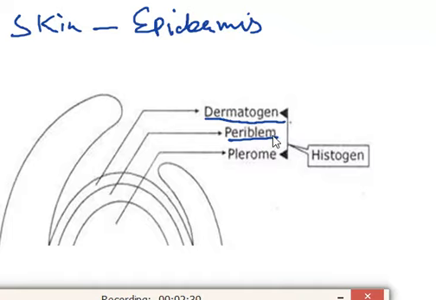This word is derived from a Greek word meaning clothing. This region occurs internal to the dermatogen, as you can see in this picture, but peripheral to the plerome. Periblem gives rise to the cortex.